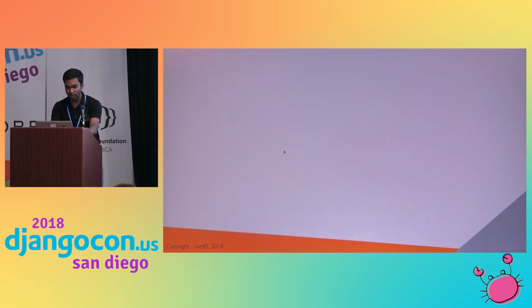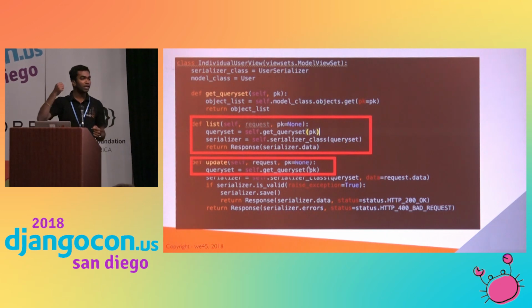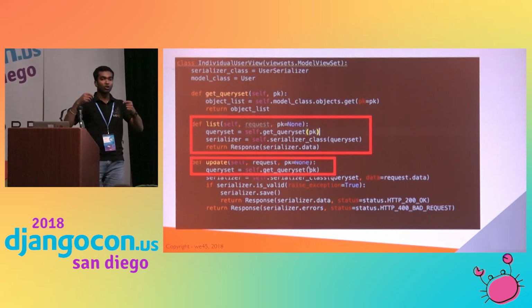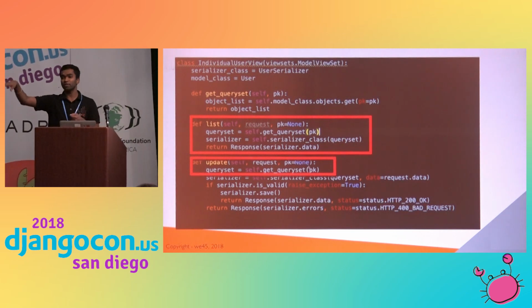This is what we are using, right? We get the PK value, validate it with user.objects.get, then show this information to the client.